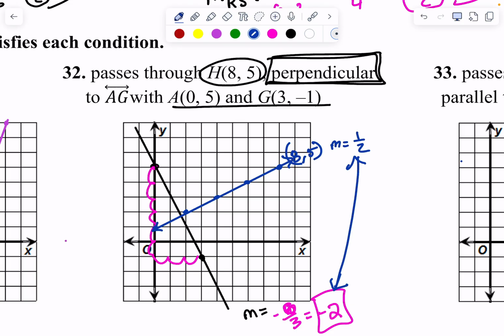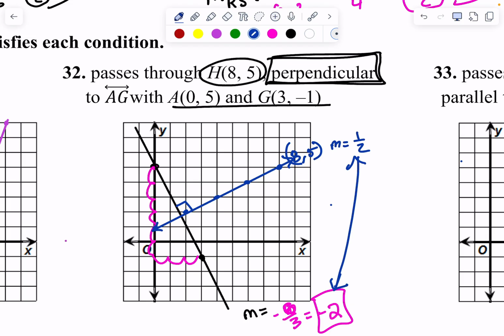Can I show you the way I did mine? I put 8, 5 first. Then I did y over x and got 1/2. From there I went down over, down over, down over, and figured the other one was going to be negative 2.